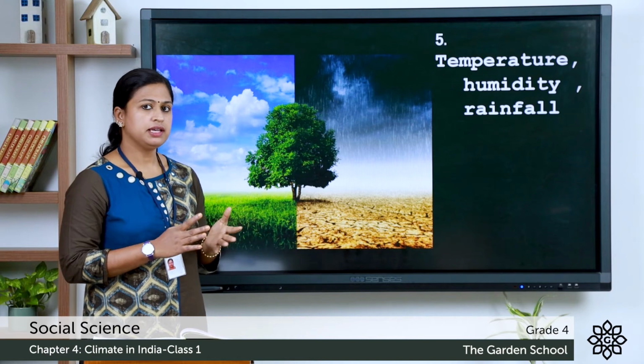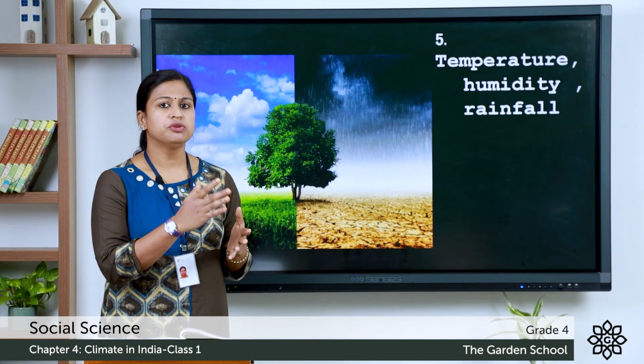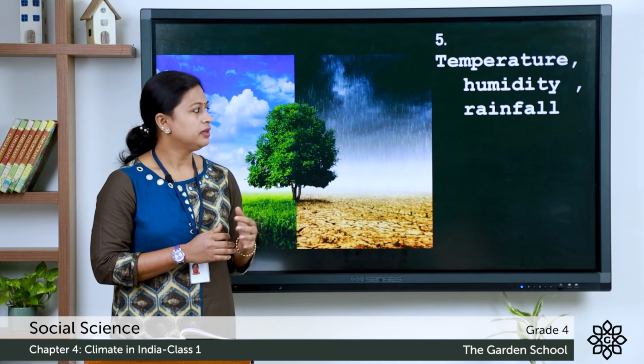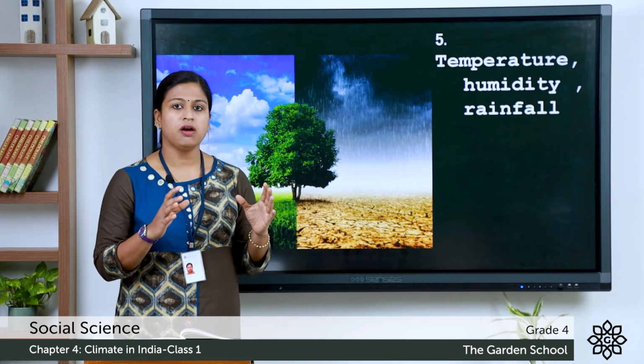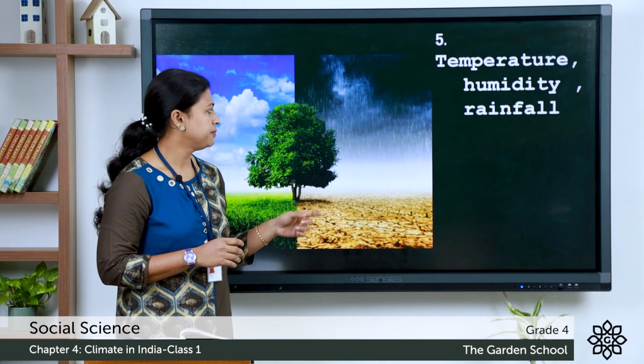The fifth point is the temperature of the place, the level of humidity in the air and the amount of rainfall also affect the climate of that particular place.